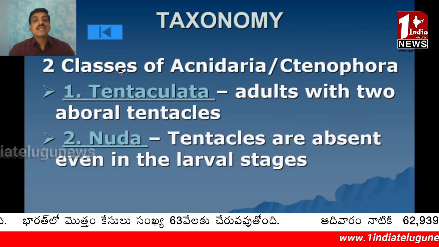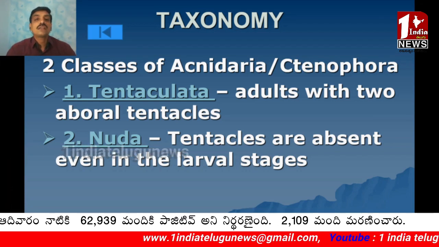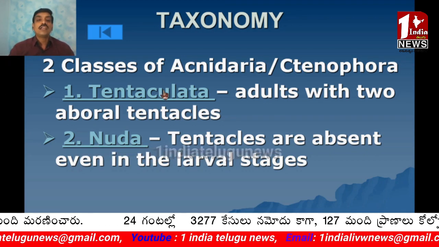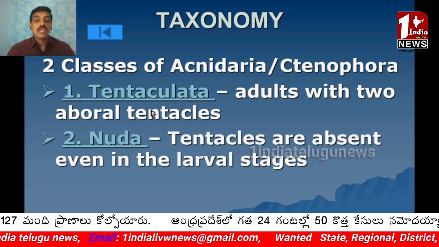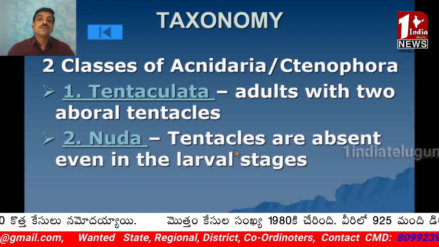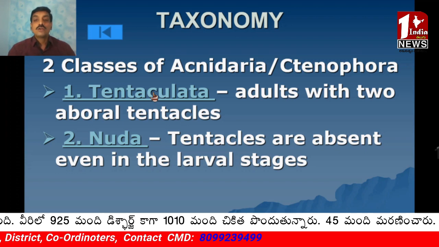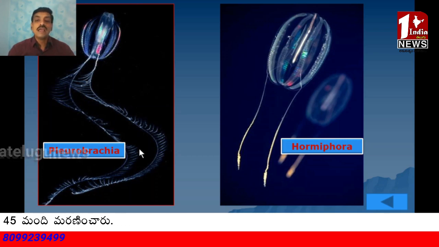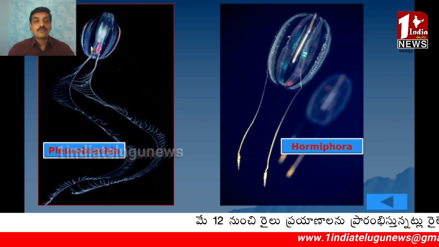Based on the presence or absence of tentacles, ctenophores are classified into two classes: Tentaculata and Nuda. Tentaculata includes adults with 2 aboral tentacles, whereas Nuda won't bear any tentacles, even in the larval stages. Coming to the first one, Tentaculata, they bear 2 aboral tentacles. These are the representatives of Tentaculata: Pleurobrachia, Cestum. Here you can observe a pair of tentacles in Pleurobrachia.